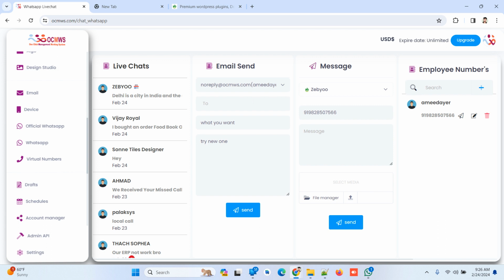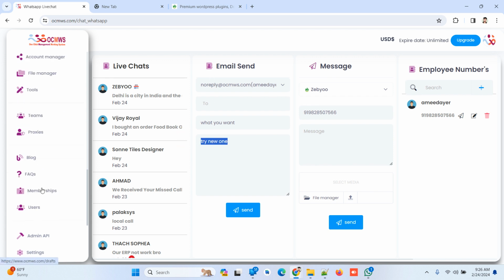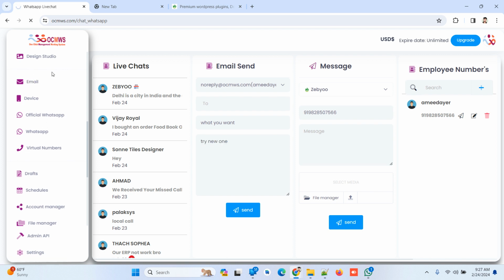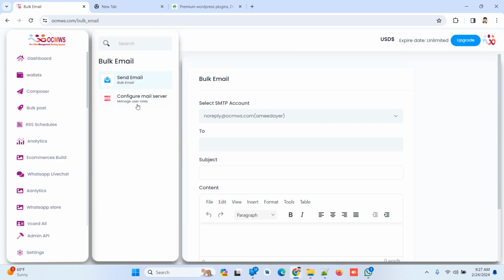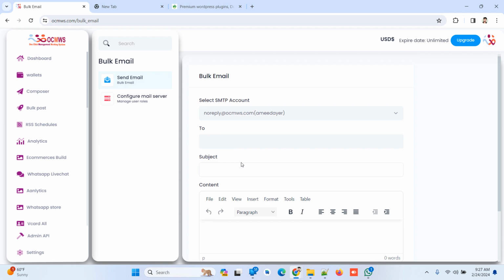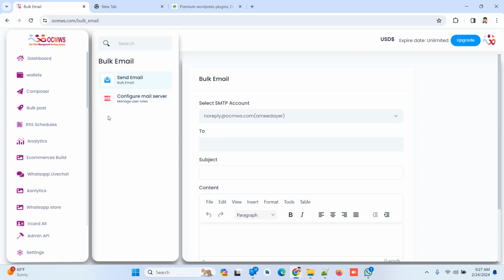and maybe it's working. Okay, if you want this email, you can manage your email from here. Okay, you can create email, share, configure mail server. You can add your mail and configure the mail server. After that you can add your campaign also here, the one for marketing. Okay, and after that you can create your own template to design here.